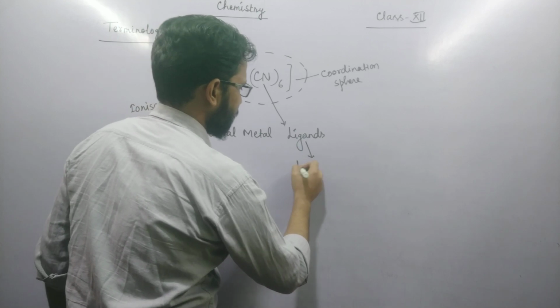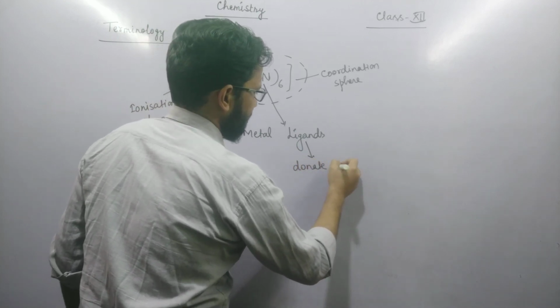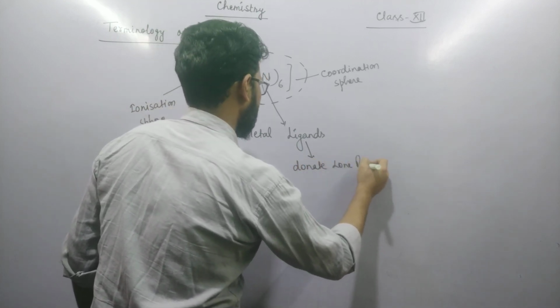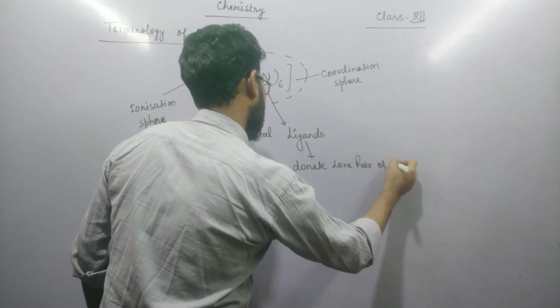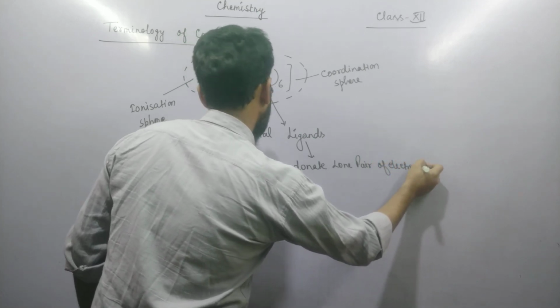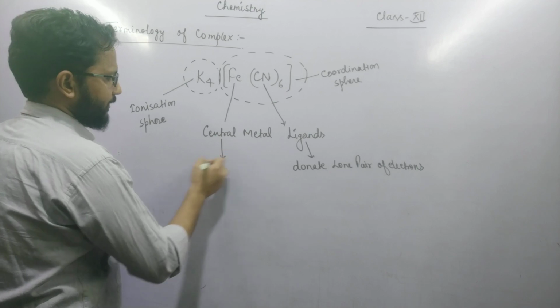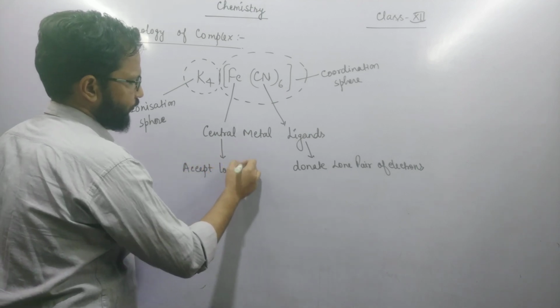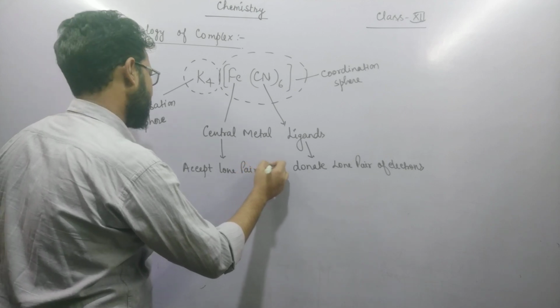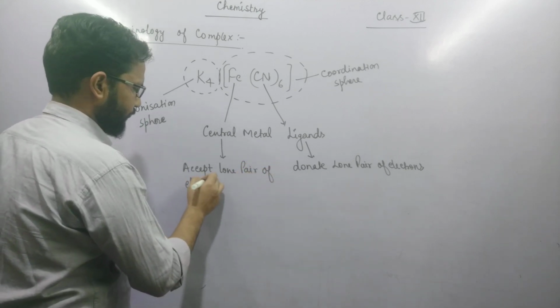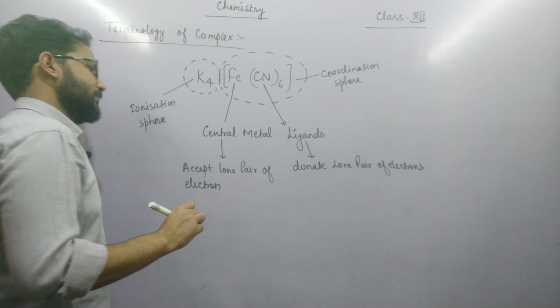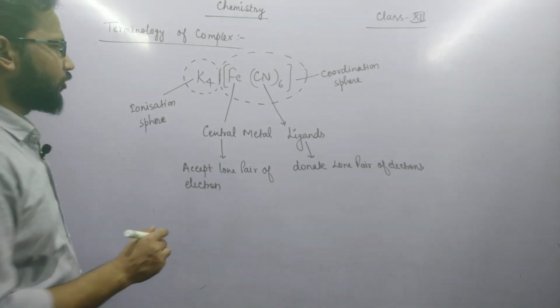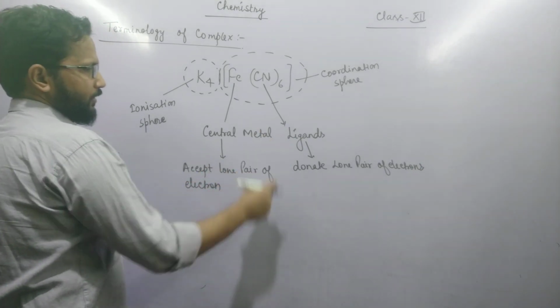So ligands donate lone pairs of electrons, and the central metal accepts lone pairs of electrons, or the central metal provides d orbitals for the ligands.